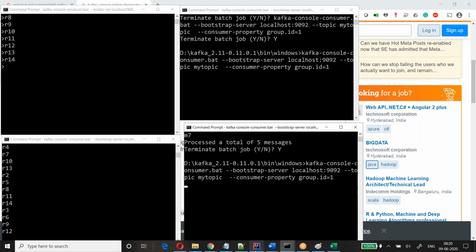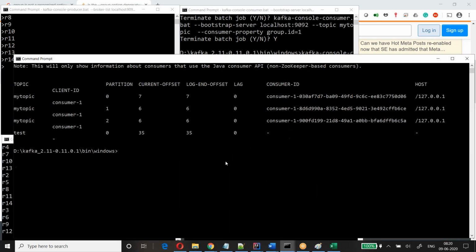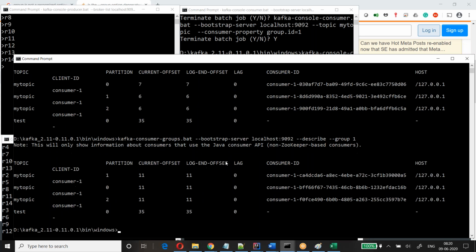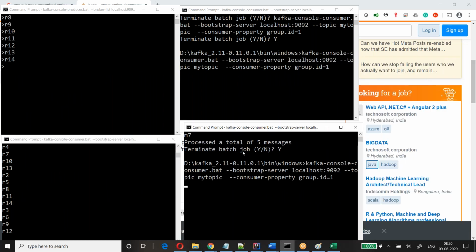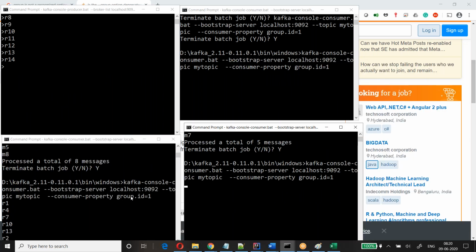I don't think it will show the difference. It will show lag 0 because all the messages have been processed by this single consumer. Observe one thing: in the earlier example, after starting the consumer, only the messages I published afterwards were processed.